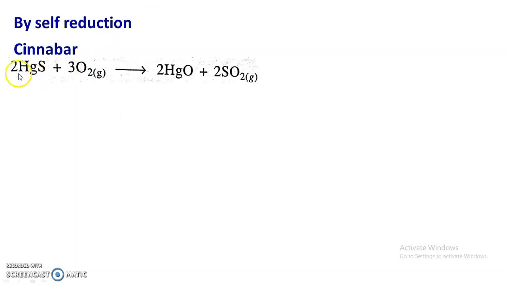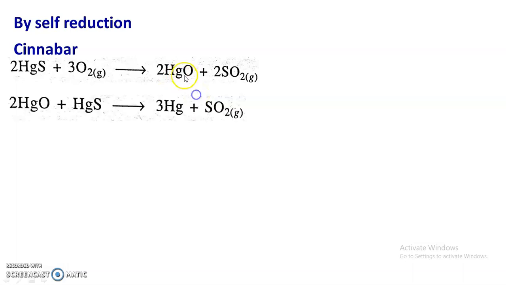Here cinnabar, when heated with oxygen without employing a reducing agent, is partly converted into mercury oxide. This mercury oxide further reacts with the remaining portion of the mercury sulfide, which now acts as a reducing agent, and the mercury oxide gets converted into mercury, and there is a loss of sulfur dioxide.